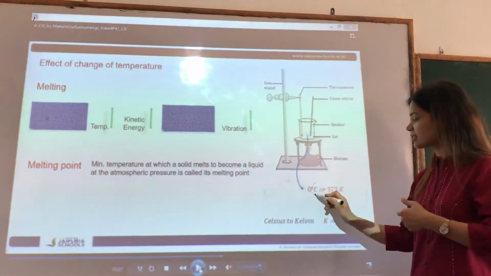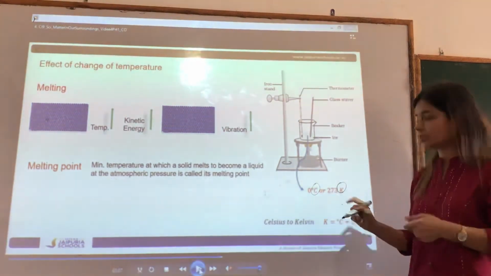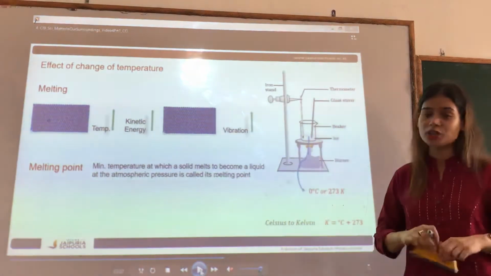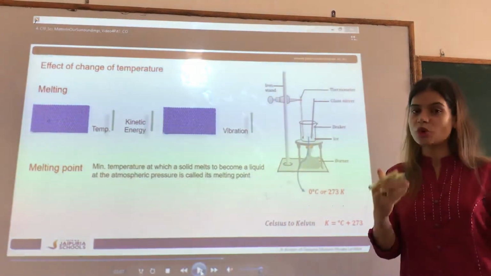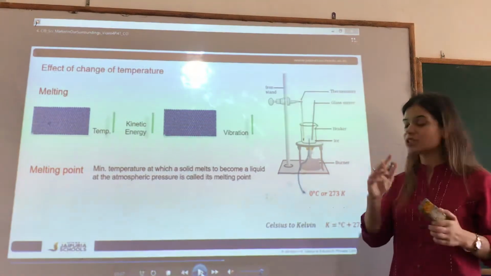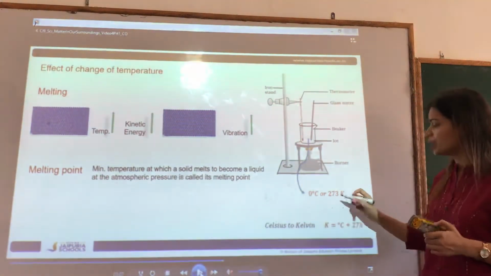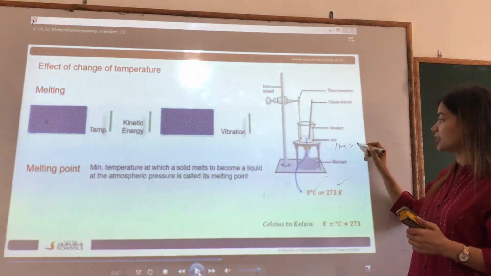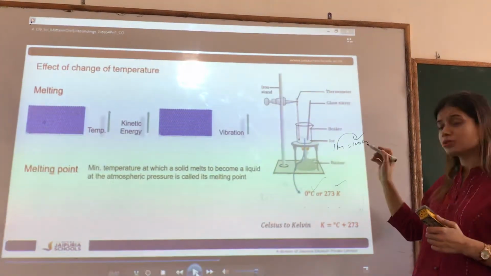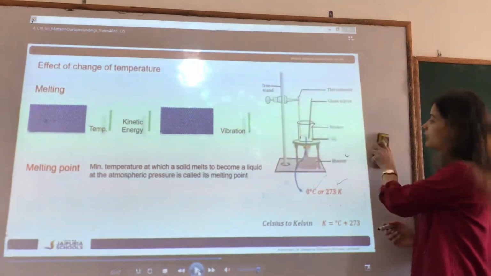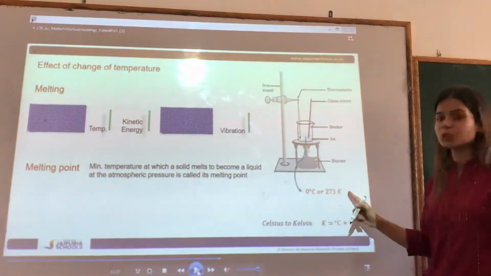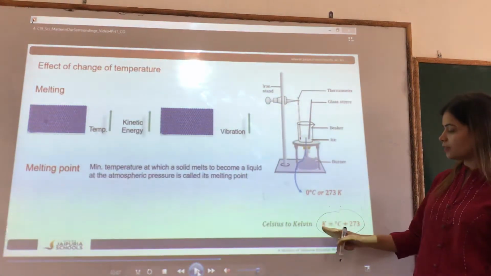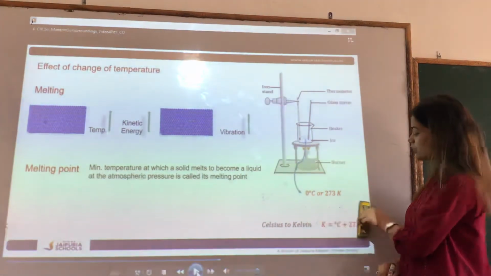So degrees Celsius is a unit of measuring temperature. Degrees Celsius or Kelvin, they both are units of measuring temperature. Like you measure weight in kgs and water in liters, similarly, temperature is also measured in degrees Celsius and Kelvin. And this can also be interchanged. For example, 1 meter is equal to 100 centimeters, so meter can be converted into centimeter, centimeter into meter. Similarly, you can convert Celsius into Kelvin and Kelvin into Celsius. So this is the equation: Kelvin is equal to degree Celsius plus 273.